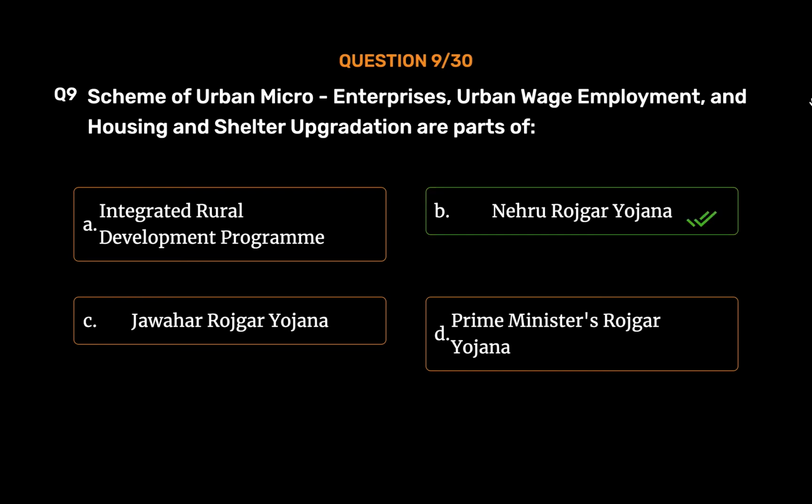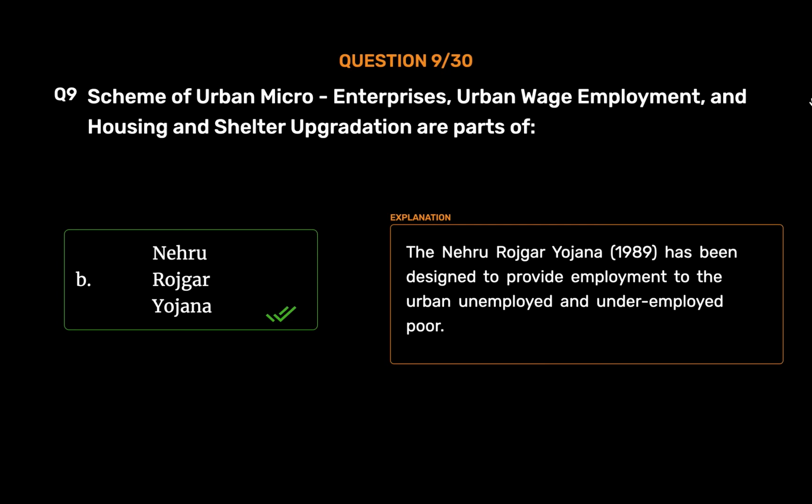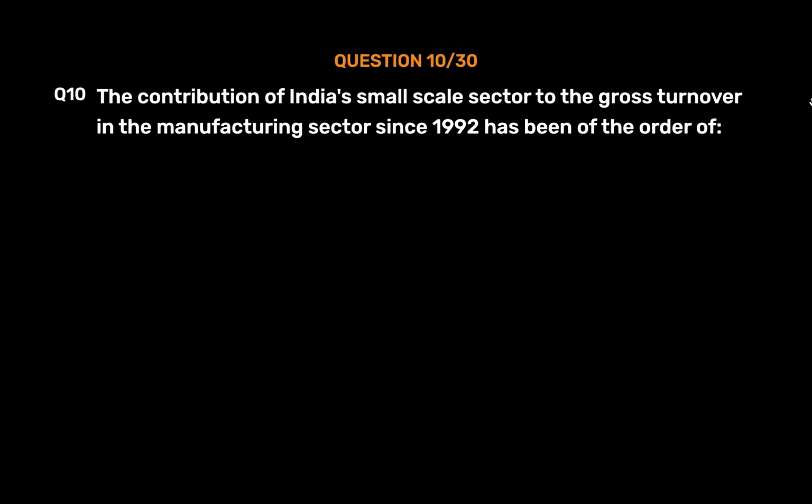Nehru Rozgar Yojana. The Nehru Rozgar Yojana, 1989, has been designed to provide employment to the urban unemployed and underemployed poor. Question number 10. The contribution of India's small-scale sector to the gross turnover in the manufacturing sector since 1992